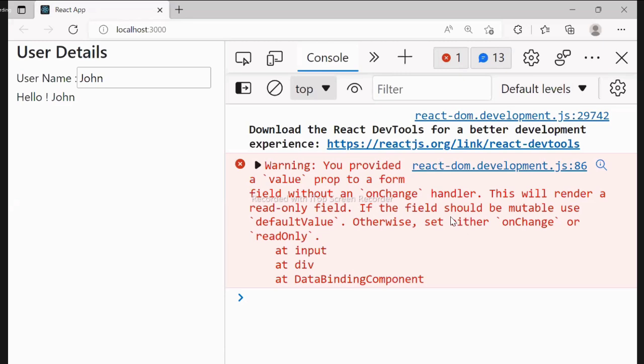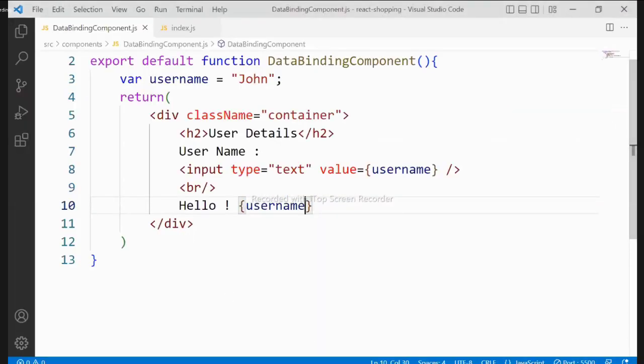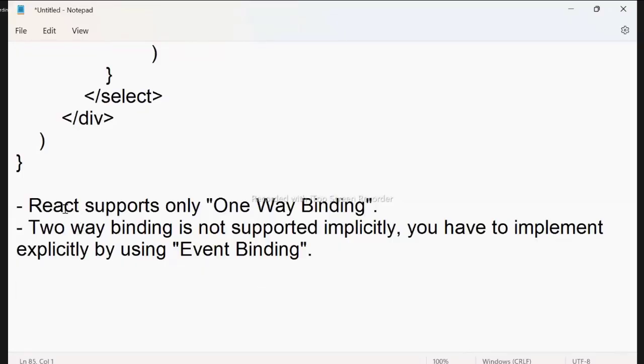So in one-way binding, currently we are accessing data from a variable and we are using it, right? Now, technically, the point you understood is React supports only one-way binding. Two-way binding is not supported implicitly. What is two-way binding?